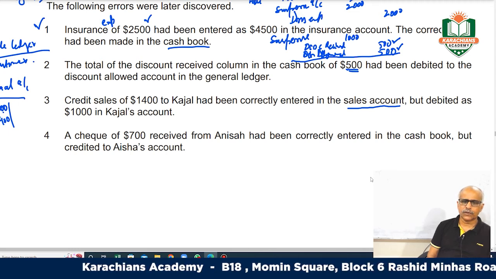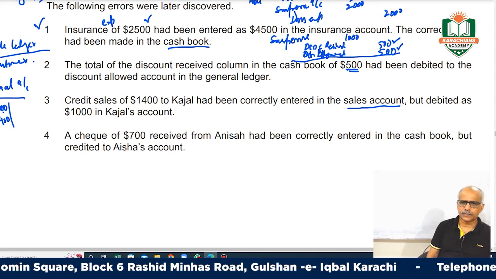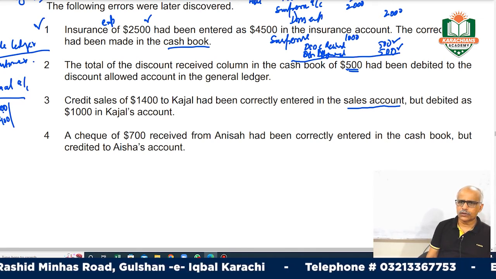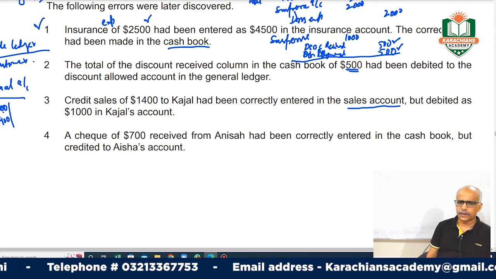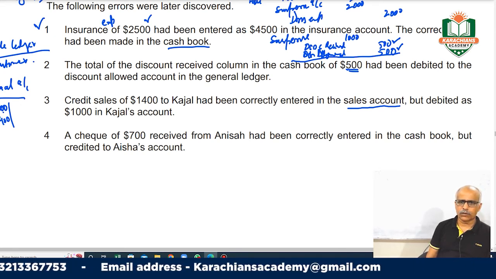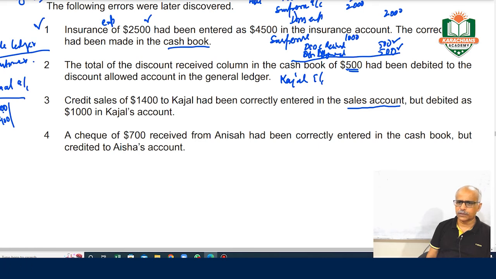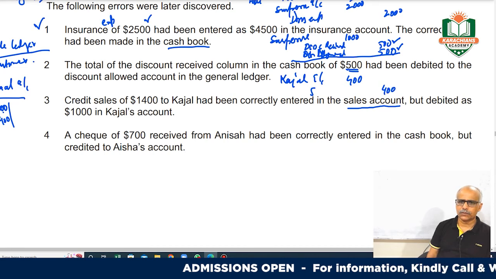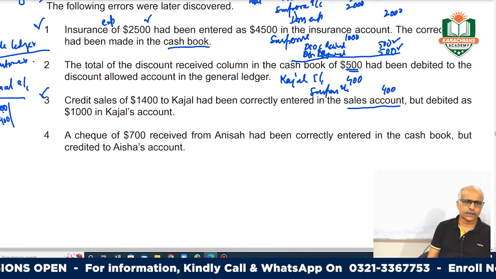Instead of 1400 you debited it with 1000. So you will debit Kajal's account, she is your customer, with 400, and the difference was in the suspense account, so you will credit the suspense account. So we are done with this third one.